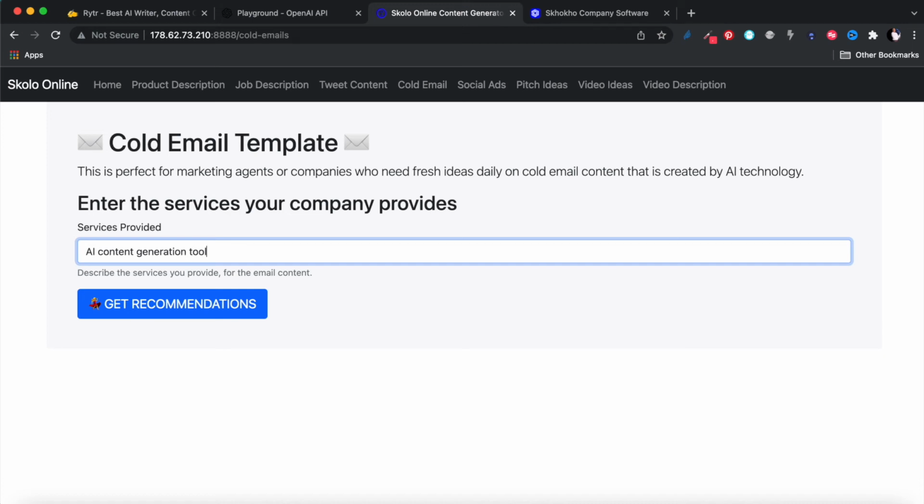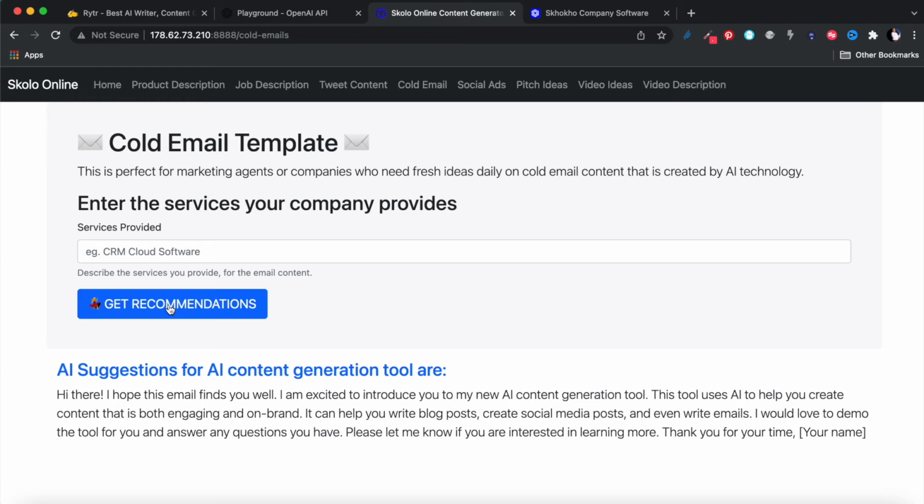So I want to write a cold email about this. I don't know what to write. I want some ideas. I want the AI to give me some ideas. Let's get those recommendations. All right. Hi there. I hope this email finds you well. I'm excited to introduce you to my new AI generation tool. This tool uses AI to help you create content that is both engaging and on brand. It can help you write blogs. Obviously, you can put it inside of an email, and then you can have thank you, your name.